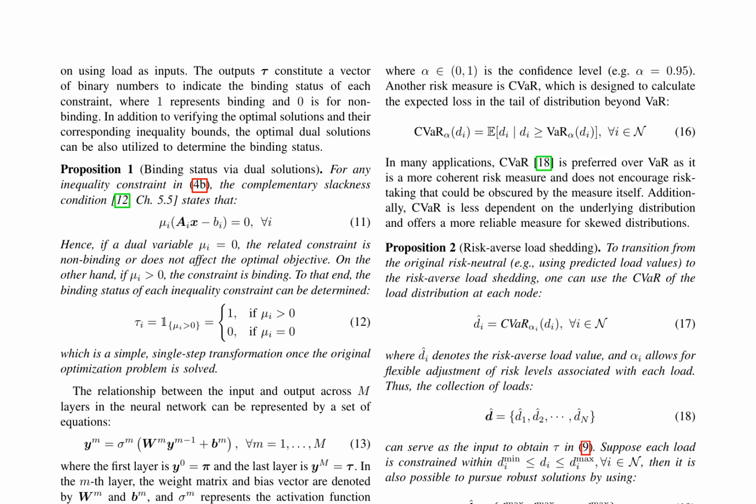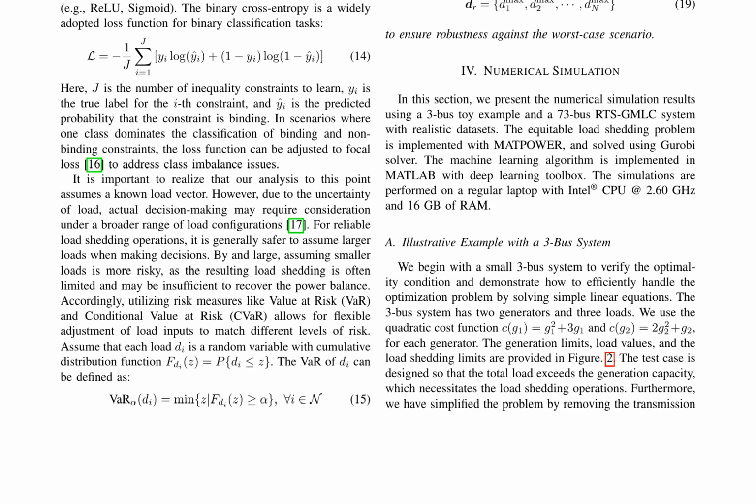However, the analysis assumes a known load vector, which may not be realistic in practice due to load uncertainty. To address this, risk measures like value at risk (VaR) and conditional value at risk (CVaR) are introduced to adjust load inputs to match different levels of risk. The CVaR is preferred over VaR as it is a more coherent risk measure and less dependent on the underlying distribution. The risk-averse load shedding approach uses the CVaR of the load distribution at each node, allowing for flexible adjustment of risk levels associated with each load.